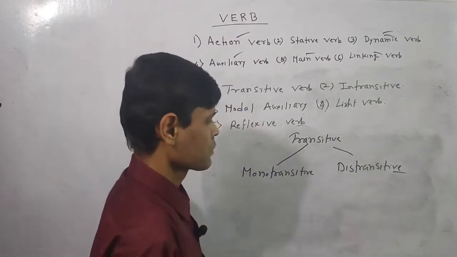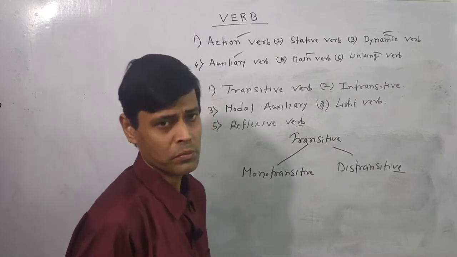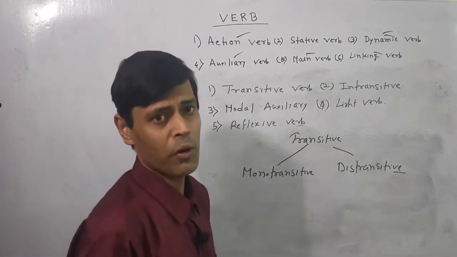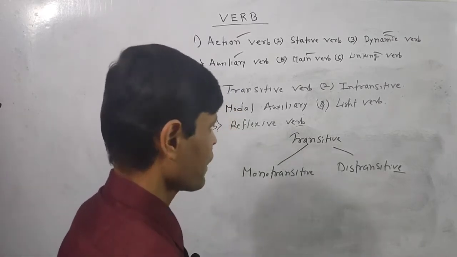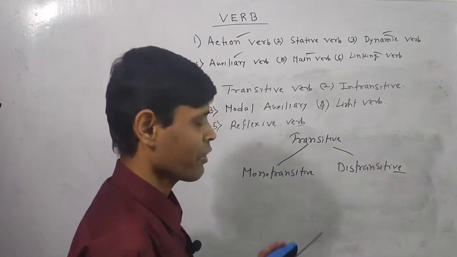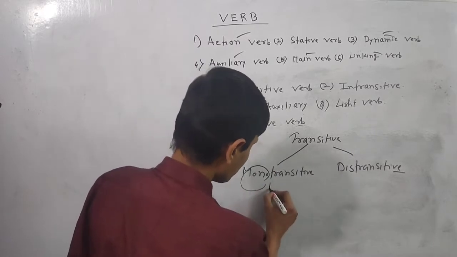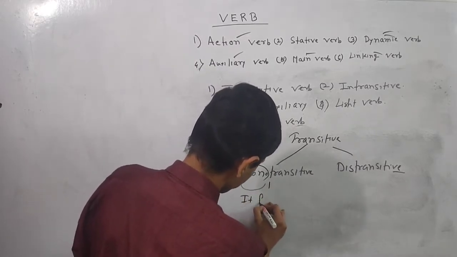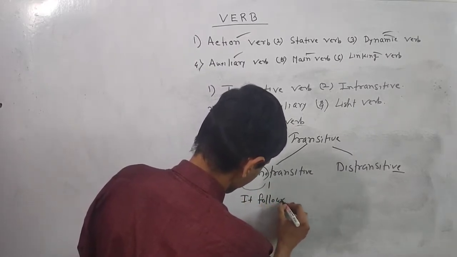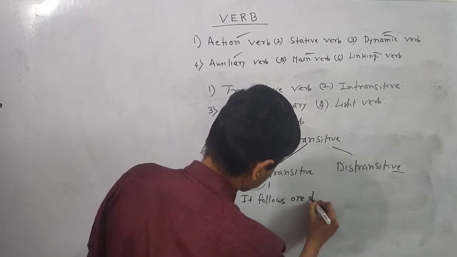Monotransitive means that it only follows one object. Later I will discuss more, but here first of all I should say monotransitive. Mono means one, so it follows one direct object.